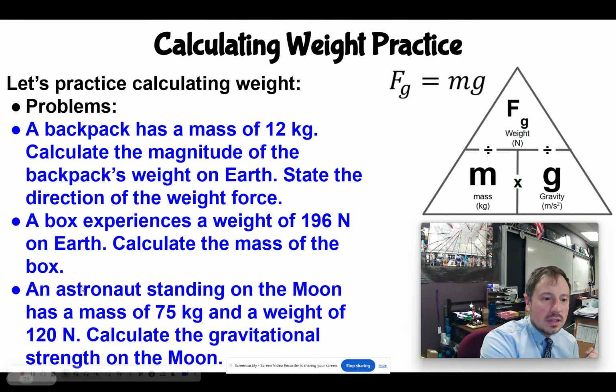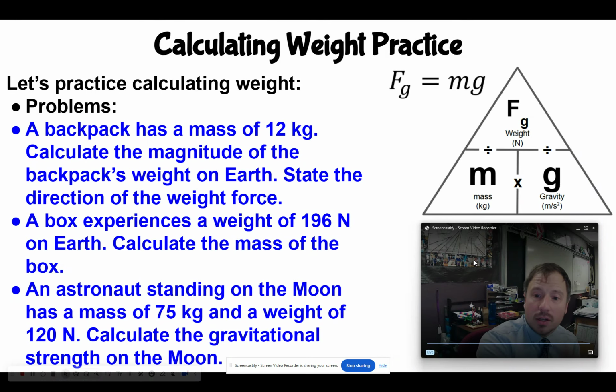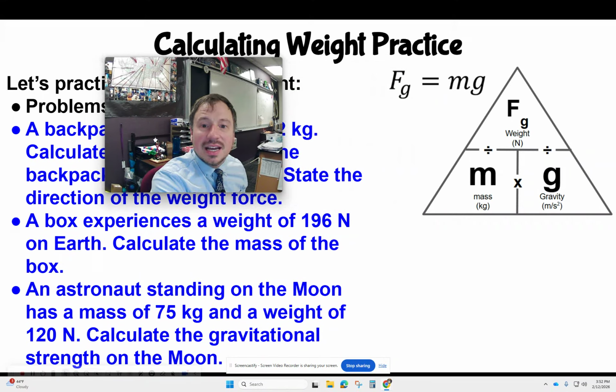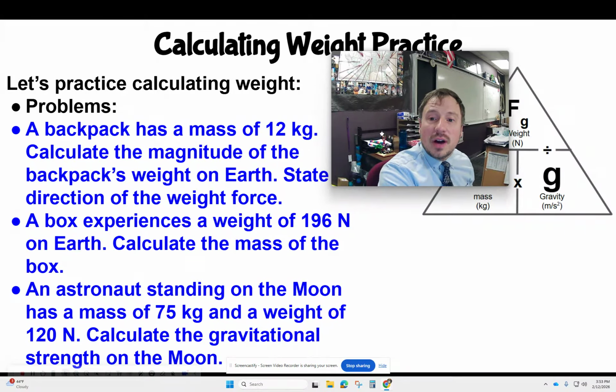Now, this last one is an astronaut standing on the moon has a mass of 75 kilograms and a weight of 120 newtons. Calculate the gravitational strength on the moon. So before I set this up, I'll go ahead and give you that verbal code. It is 856. Say that again, the verbal code is 856.